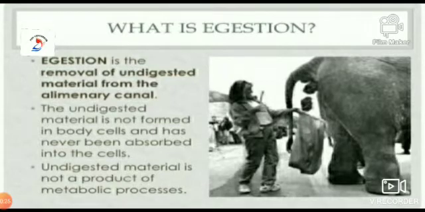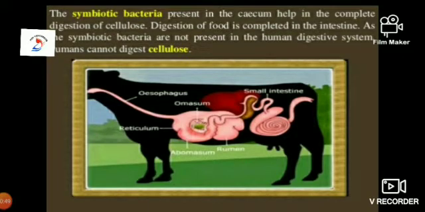The undigested material is not formed in body cells and has never been absorbed into the cell. Undigested material is not a product of metabolic process. So egestion is the removal of undigested material from the alimentary canal, through the anus. All the undigested food goes to the large intestine in order to be removed through the anus.